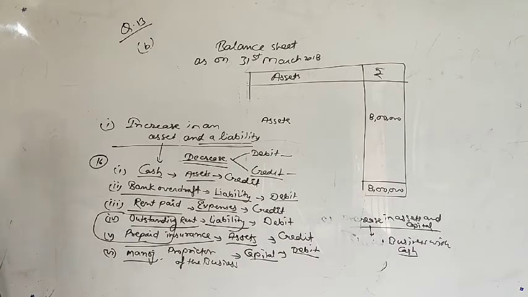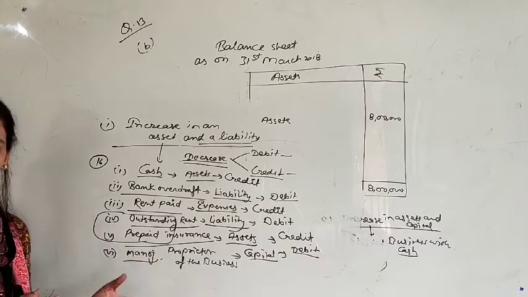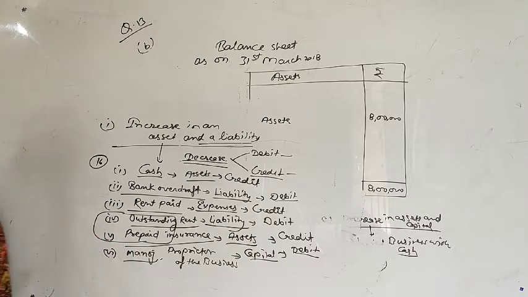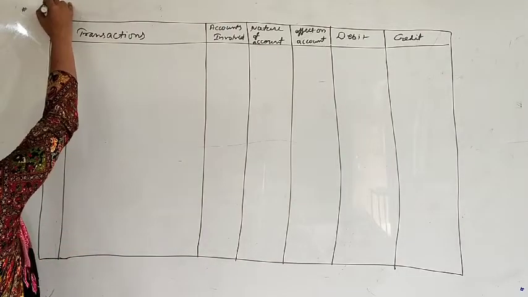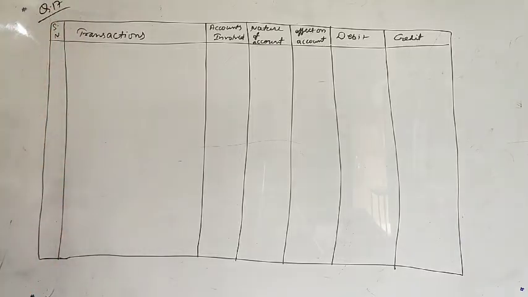Next we will start question number 17. That is a little different or may be a little typical also, but don't worry, we will clear it very easily. Yes, so this is your question number 17. From the following transactions, state the nature of accounts and state the accounts which will be debited and credited.